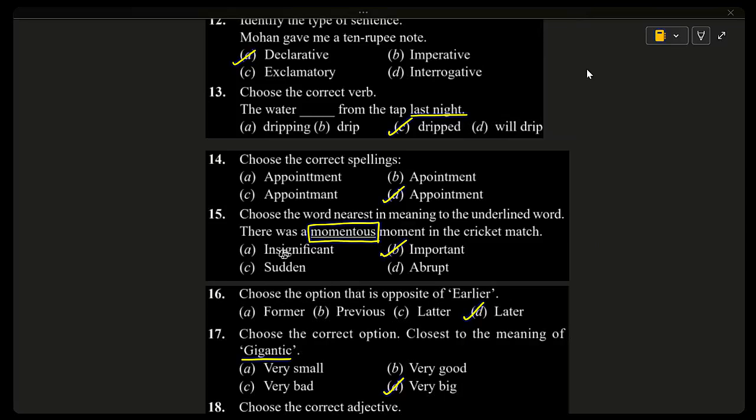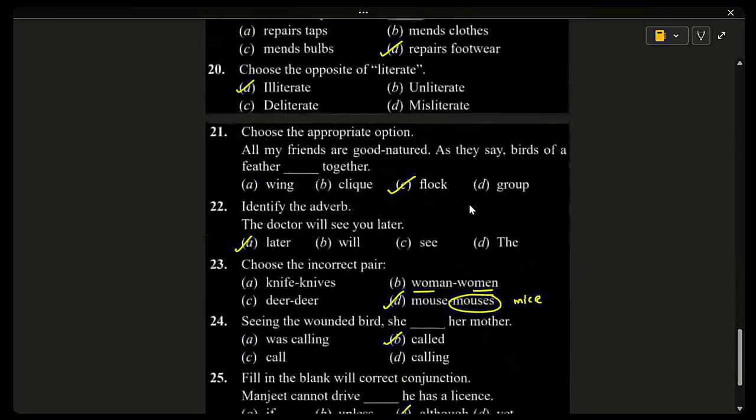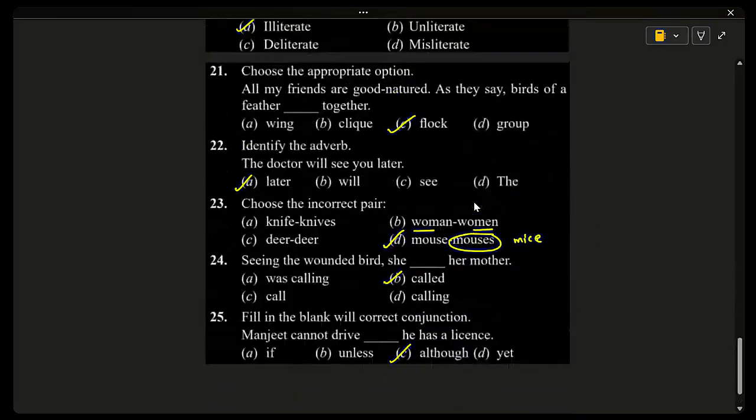Yes, what's your doubt? Sir, in the 25th question, option B is also correct, no, sir? Manjeet cannot drive unless he has a license. It's not about having a license. Having a license is a different thing; the ability to drive is different. If you use unless, it says Manjeet cannot drive unless he has a license.